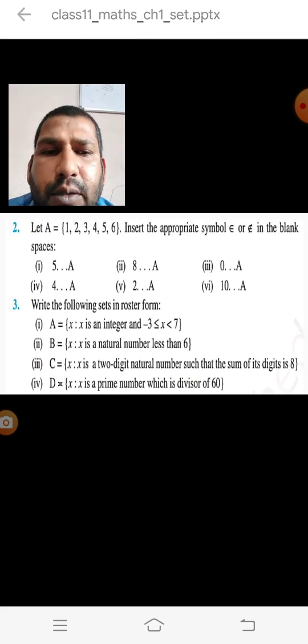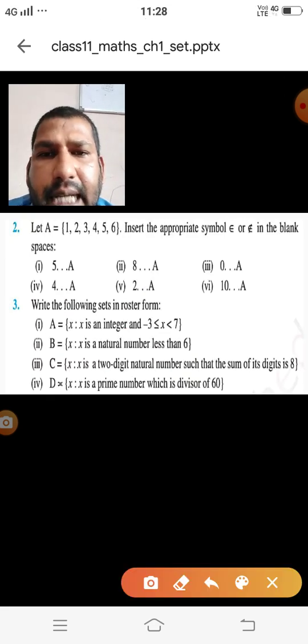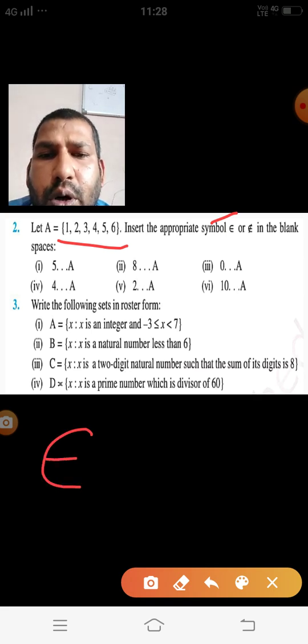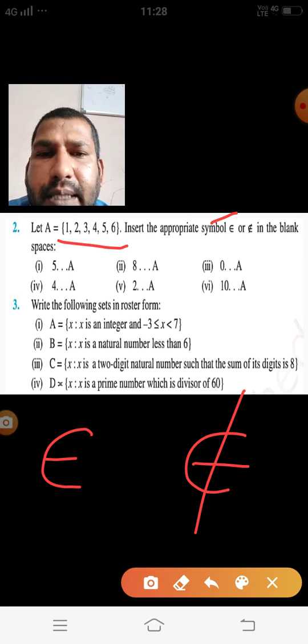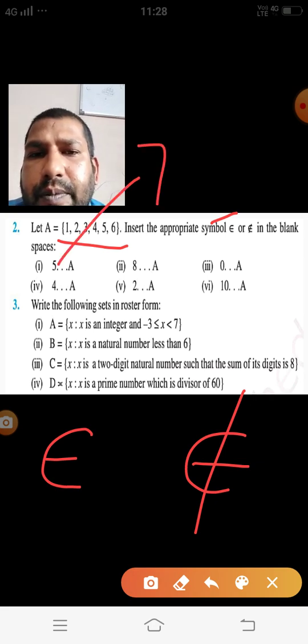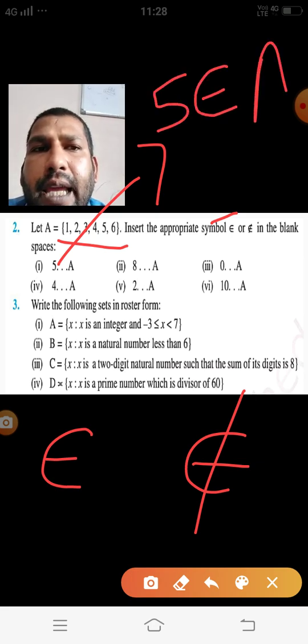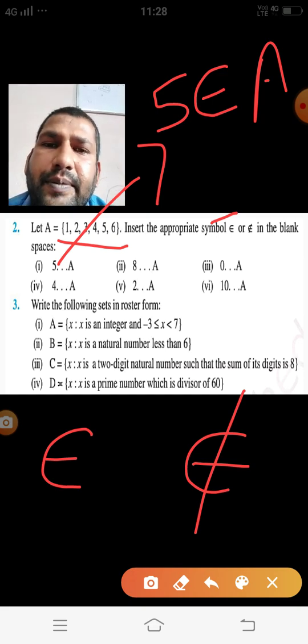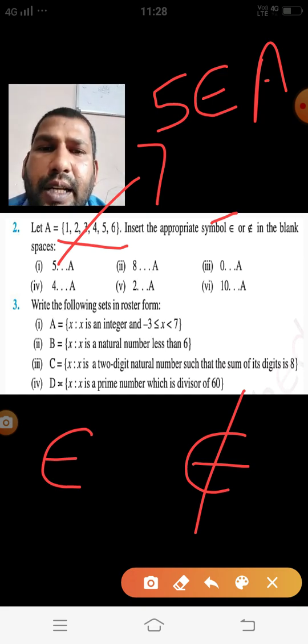Then the second question we have. In the second question a set is given, and by using the appropriate symbol, belongs to or element of, or does not belong to or not an element of. Then easily we observe in the first one, yes, 5 belongs to A, or 5 is an element of the set A. And this you have to fill.